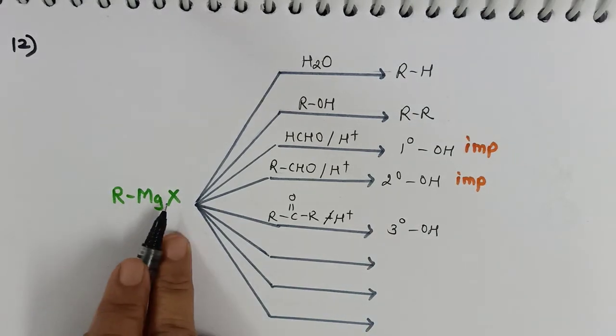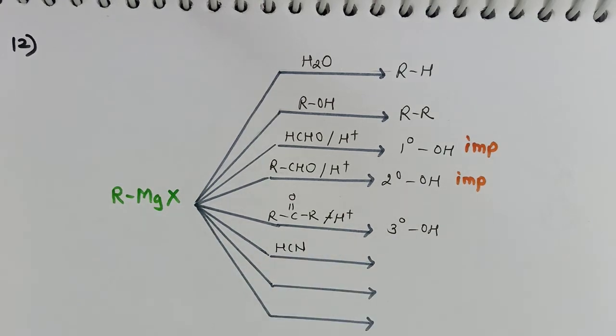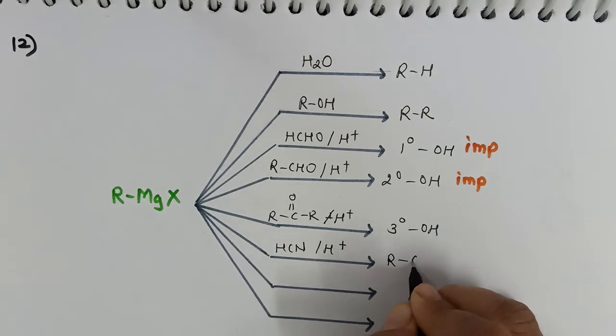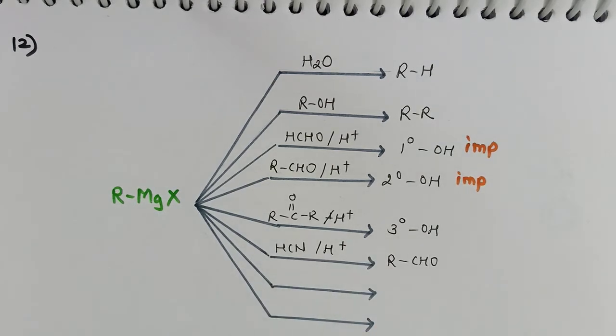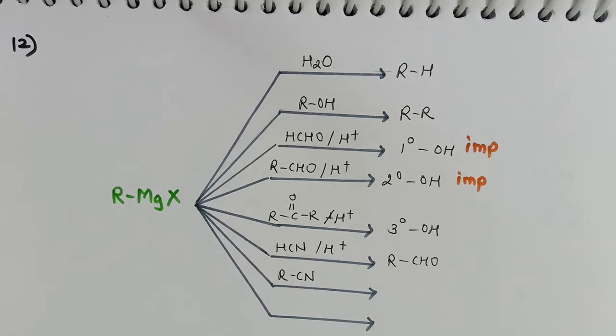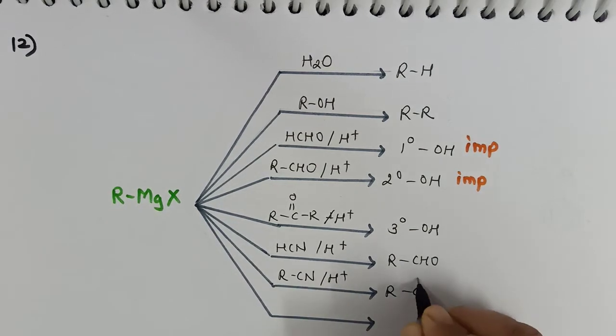Suppose Grignard reagent is treated with hydrogen cyanide followed by hydrolysis. In that case also it will give aldehyde. But on the other hand, Grignard reagent, if treated with nitrile other than hydrogen cyanide followed by hydrolysis, will give us ketone.